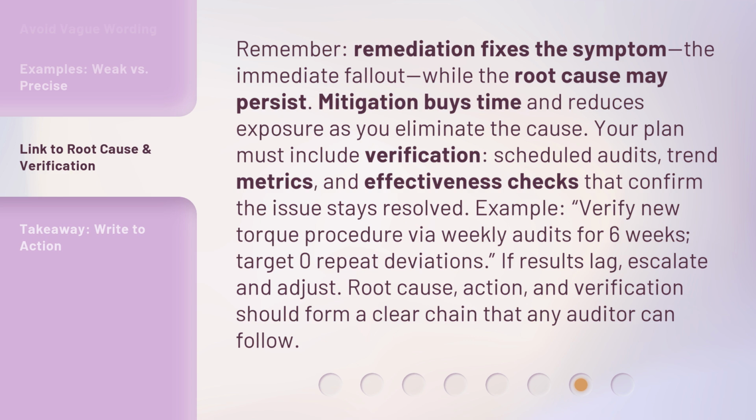Example: verify new torque procedure via weekly audits for 6 weeks. Target 0 repeat deviations. If results lag, escalate and adjust. Root cause, action, and verification should form a clear chain that any auditor can follow.